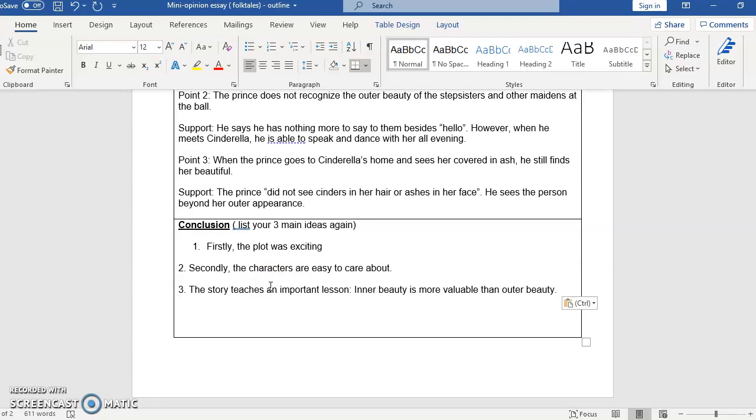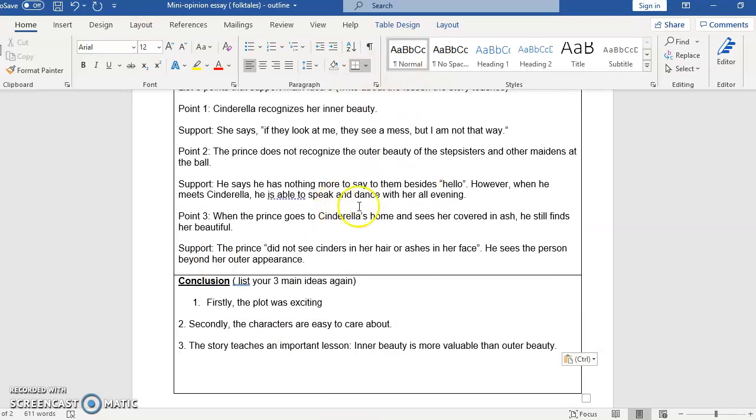So the outline is going to eventually be used to construct an essay. However, what I'm going to ask is that you hand in the outline first, so that way I can see what you're doing and maybe help you out. And then we're going to worry about using this outline to create an essay. I'm also going to post an example of a completed essay. It's still in this template, but instead of just points here, you actually have full paragraphs. So there is going to be an example provided for that as well.